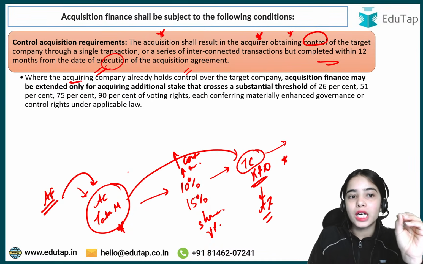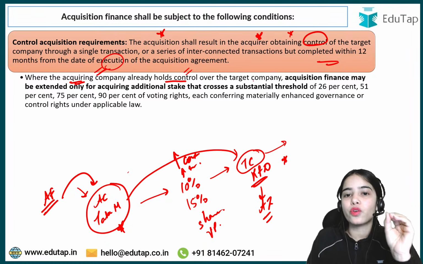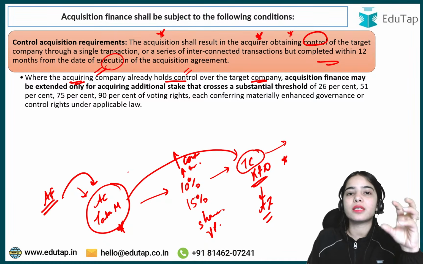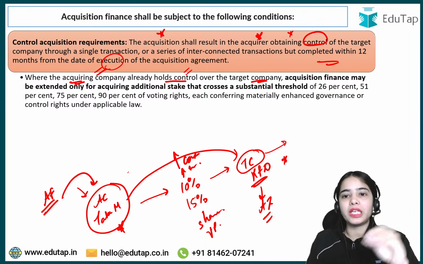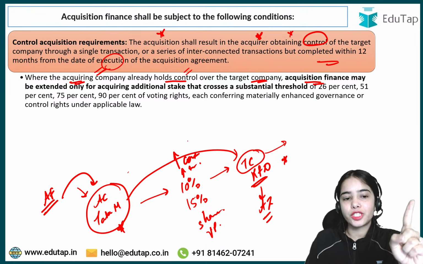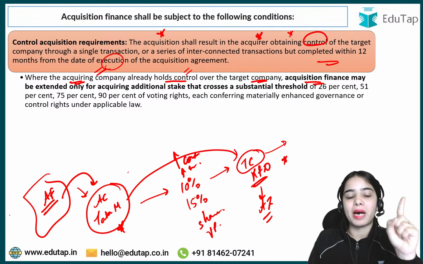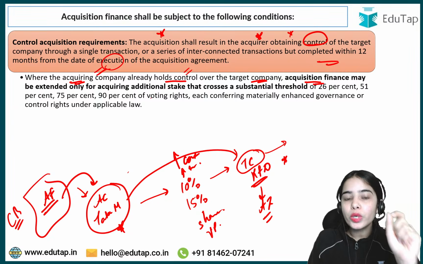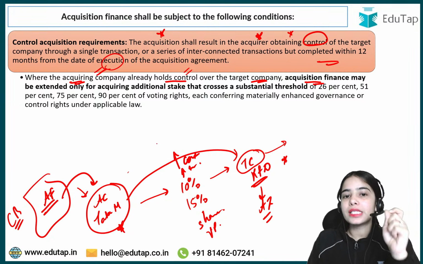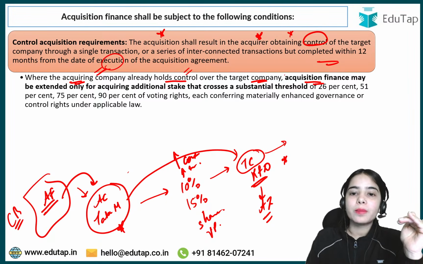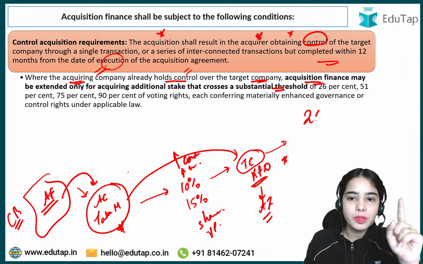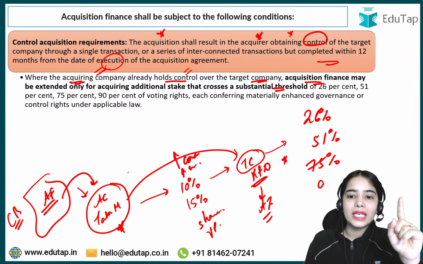That means where the acquiring company already holds control over the target company, already has a good share in the target company, acquisition finance may be extended. Acquisition finance can be given by the commercial bank only when the additional stakes are crossing a substantial threshold of 26% or 51% or 75% or 90%.